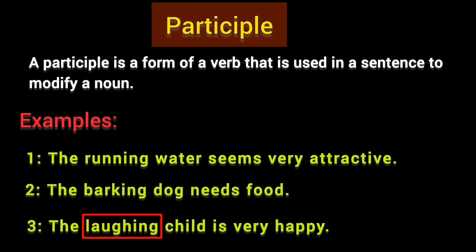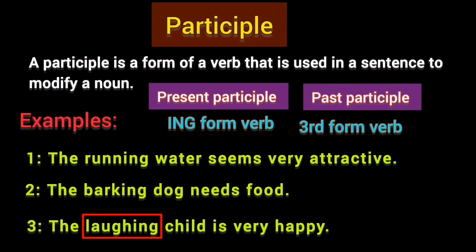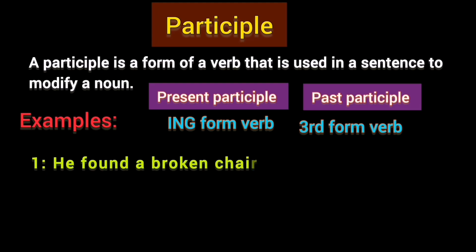But you should also remember that there are two types of participle. One is the present participle, as in these examples, and the second is the past participle. Basically, past participles are the third form of verbs, which also function as adjectives. Let me also give some examples, then you will understand it. He found a broken chair. Look at this example. The word broken is a past participle. This participle also functions as an adjective, because it modifies the noun chair. So, you can see, this is the third form of verb and it functions as an adjective and not a verb. There are so many examples like this.